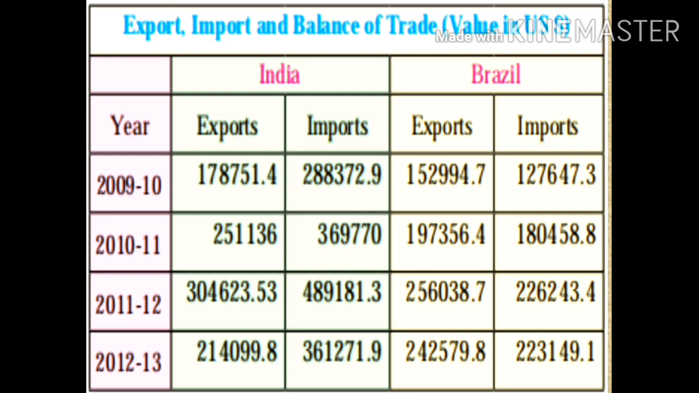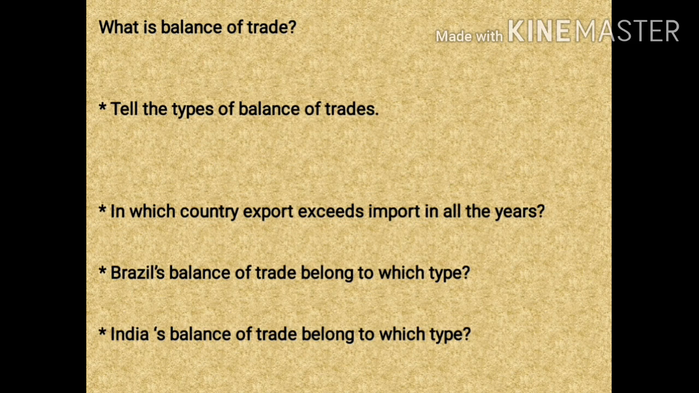So in all the years in this table, right from the year 2009 to 2013, we find that in the case of Brazil, the exports are more than the imports. So Brazil has a favorable balance of trade. Now based upon this table, we have few questions given on your textbook, page number 58.